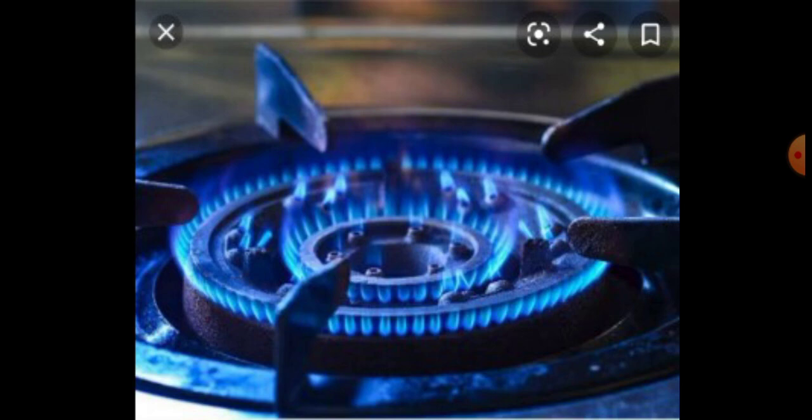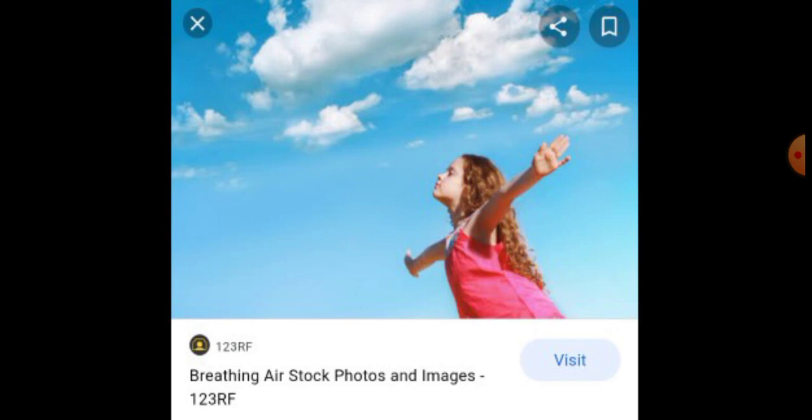Then the next one is air. One of the important natural resources is air. Students, without air we cannot survive for more than a few minutes. Without air, can we live? No. We cannot survive for more than a few minutes. So air is one of the important natural resources.